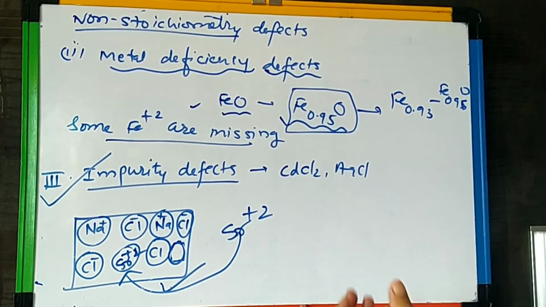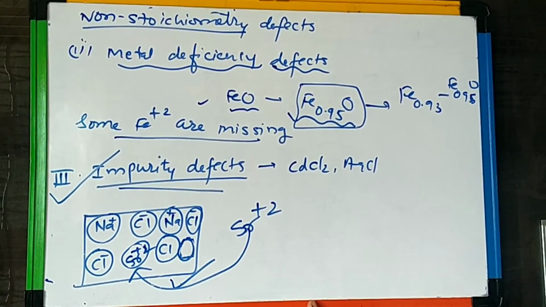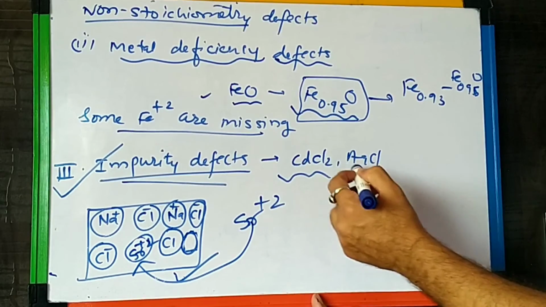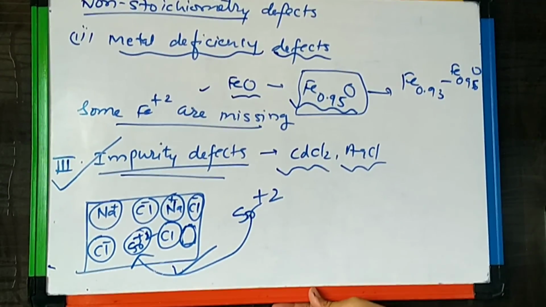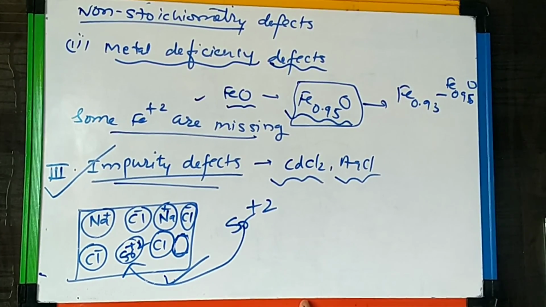So here other atoms are added in the crystal, so this is called impurity defects, like cadmium chloride, silver chloride and NaCl, they all show the impurity defects.